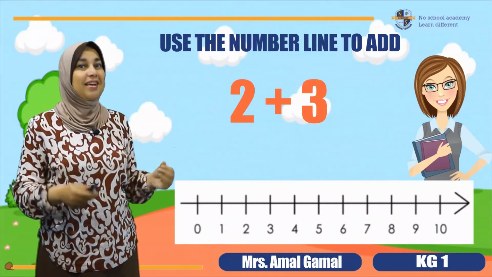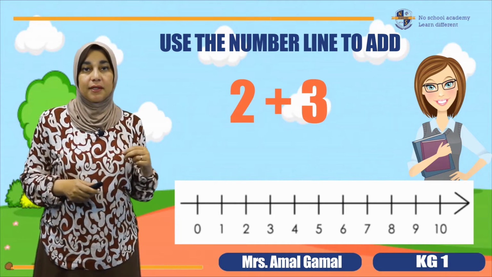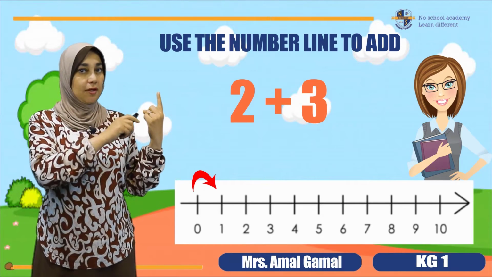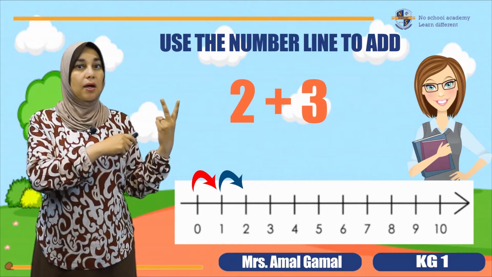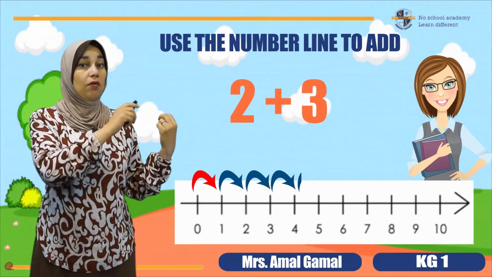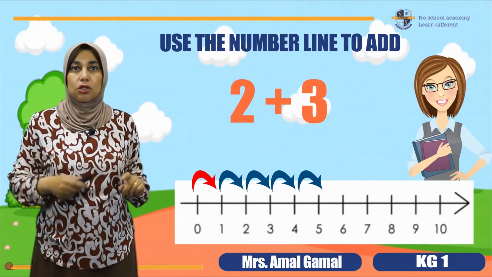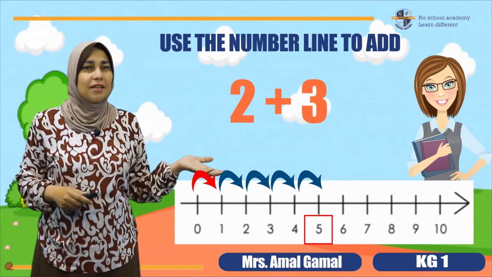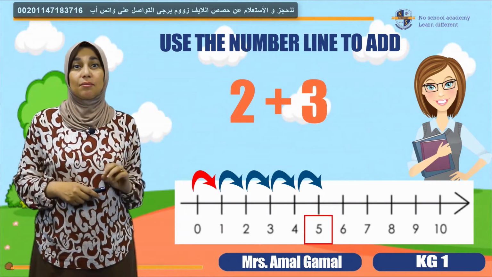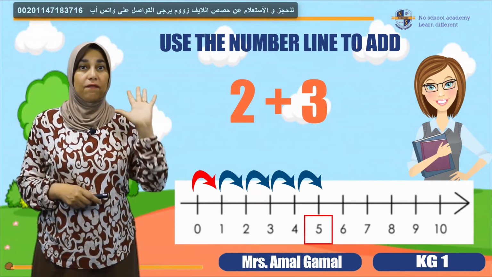We have the number line, and we are going to start from the 0. 2 jumps first, because it's 2 plus 3. So I'm jumping twice. From 0 to 1, one jump. 1 to 2, jump number 2, and 3 more. So I'm jumping from 2 to 3, 3 to 4, 4 to 5. This is 3 more jumps. What is the number at the end of these jumps? Number 5. Is this my equal? Yes, it is. So the equal gives me 5.